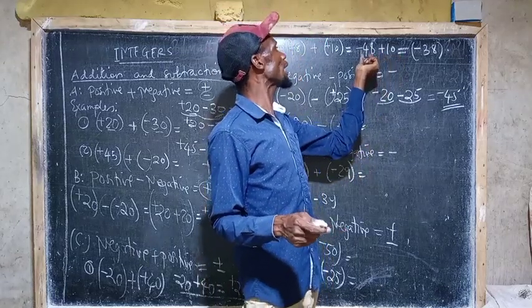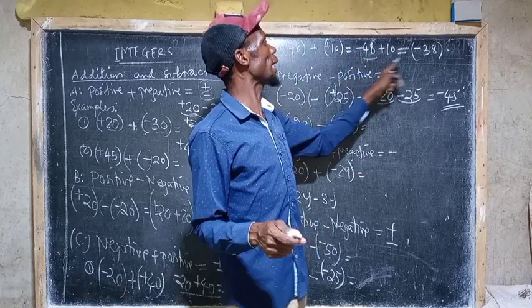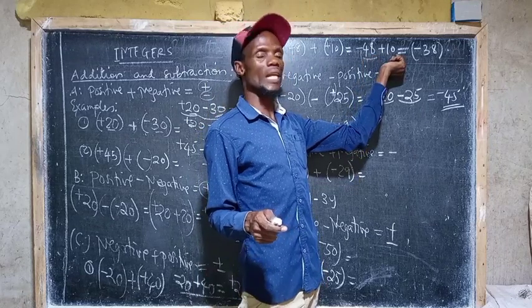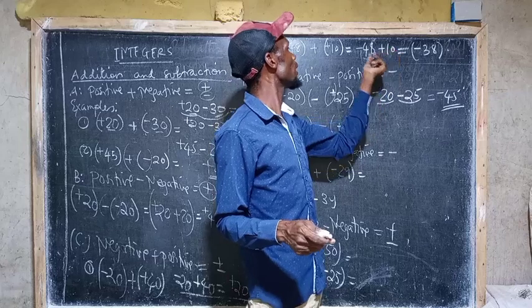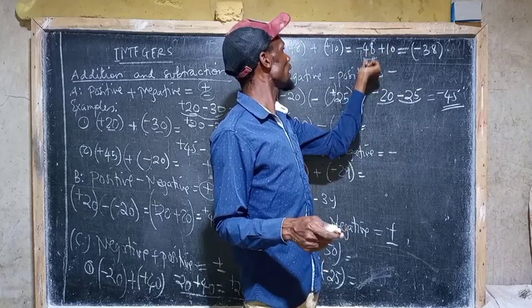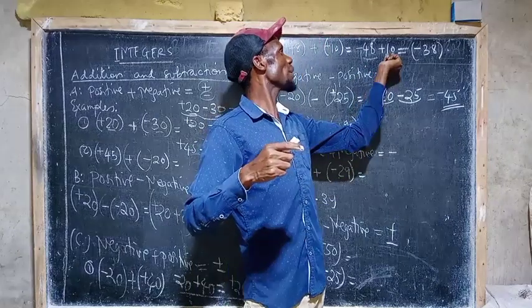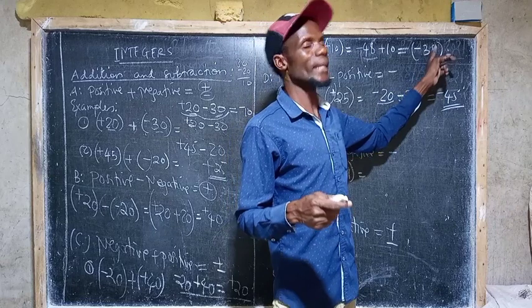So we look at the sign behind that 48, which is negative. That is why the answer will be negative, because negatives are more than those found in positive. This negative carries a greater value compared to the number carried by positive. That is why it is negative 38.